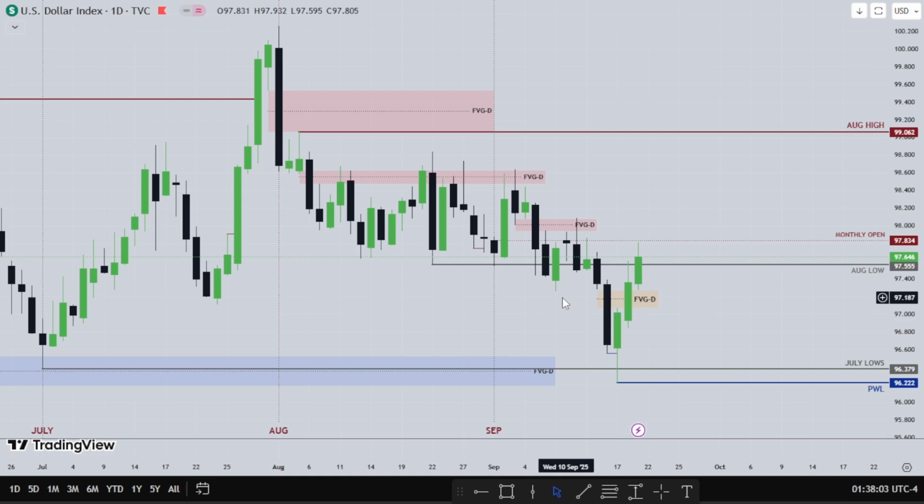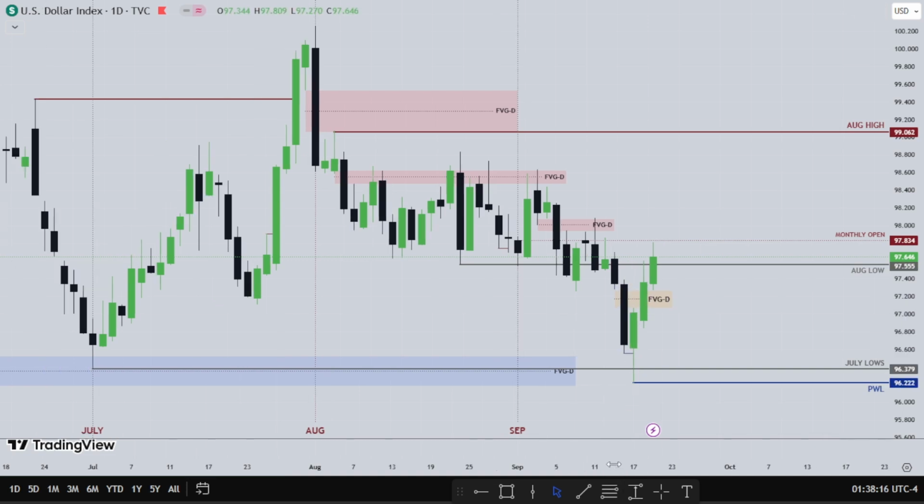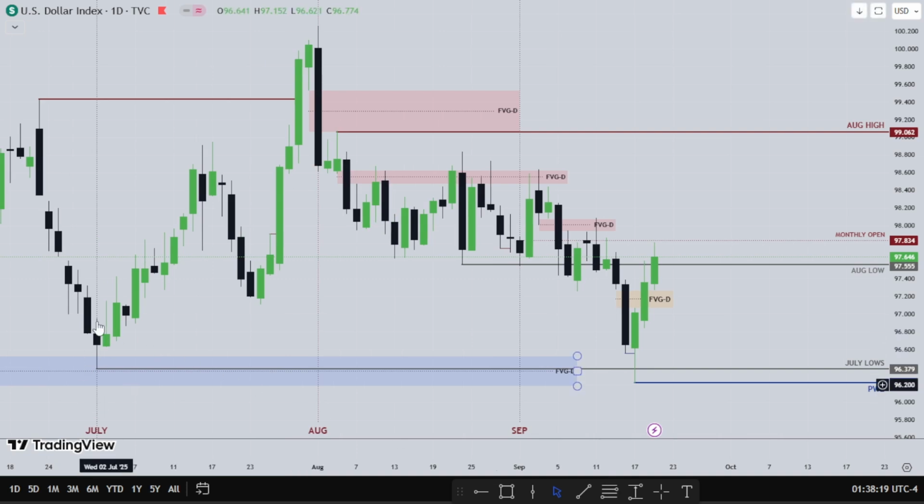So we see Monday open, Monday trades lower. We see Tuesday opens, trades lower, right? So two bearish days on the dollar, Monday and Tuesday. Then we see FOMC coming on Wednesday. Then we finally take out July lows, the low for the month of July. Then we engage this daily fair value gap, and you can see how the bodies of the candle are closing all above the fair value gap. Then we see a turnover on dollar. We see Wednesday close higher, then Thursday close higher, then Friday as well close higher.